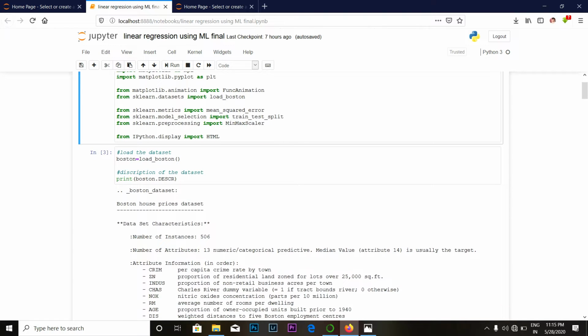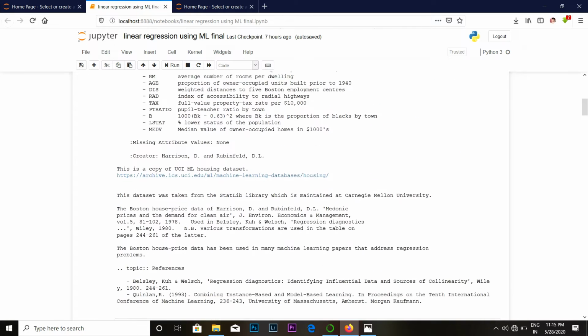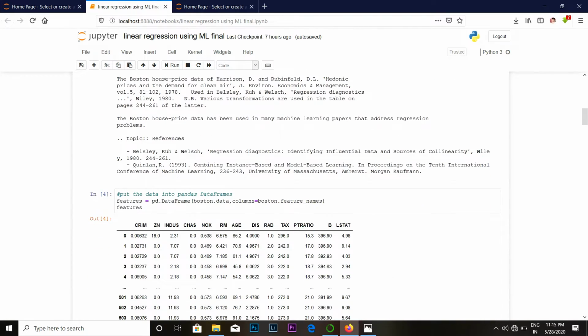Now firstly, we need to load the data. We load the data by using the load function, and here is the description of the dataset. We will put the data into a data frame and assign the feature columns of the Boston data, and we will print it. Now here we get the dataset of the Boston housing prices. Now here we put the data into the pandas data frame.